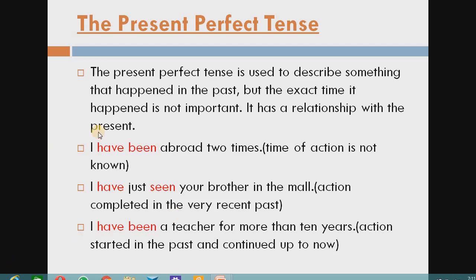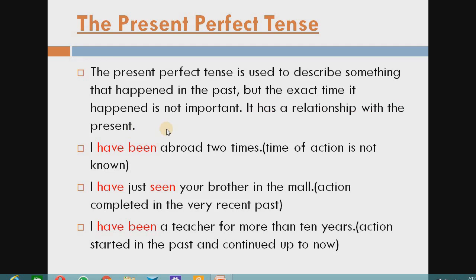Students, first of all let us understand what is the present perfect tense and where we can use it. The present perfect tense is used to describe something that happened in the past, but the exact time it happened is not important, and it also has a relationship with the present time.